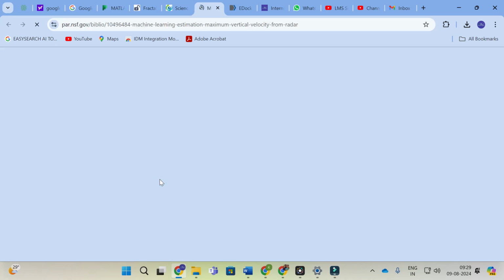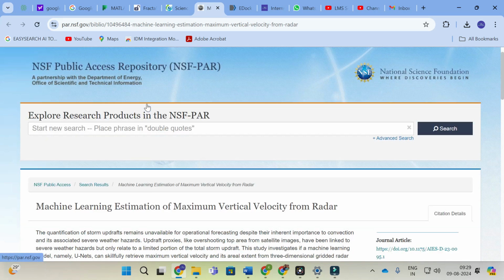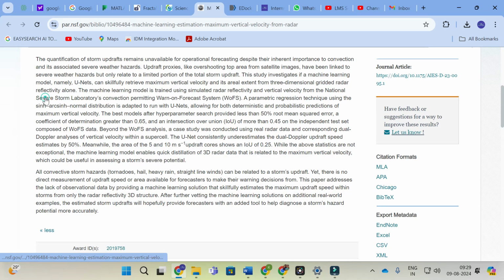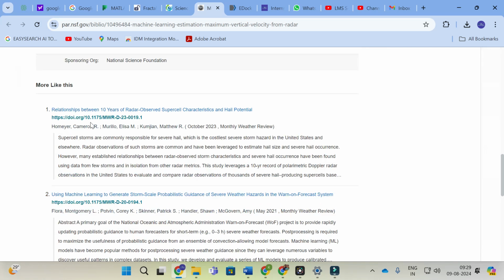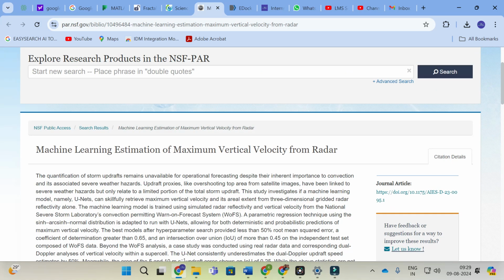So if you want to see that paper, just click on this paper. This paper is present in NSF, that is the public access repository. Here you can get "Machine learning estimation of maximum vertical velocity from radar." This is the abstract of the paper. You can also see the most relevant papers related to the particular topic generated here, so you can explore those papers also.